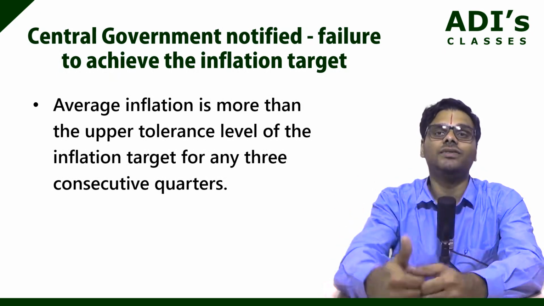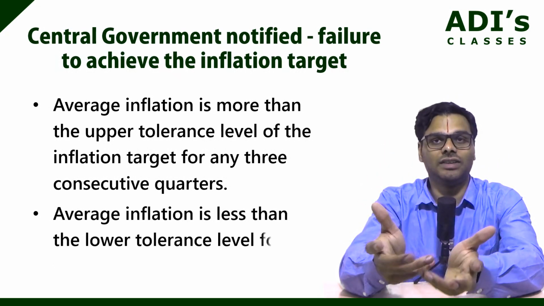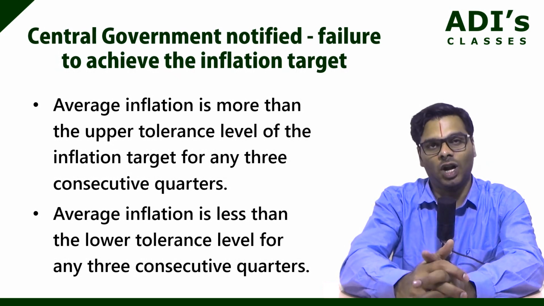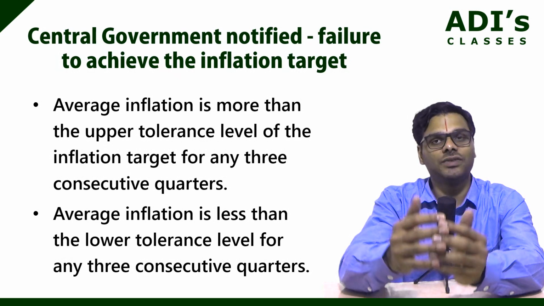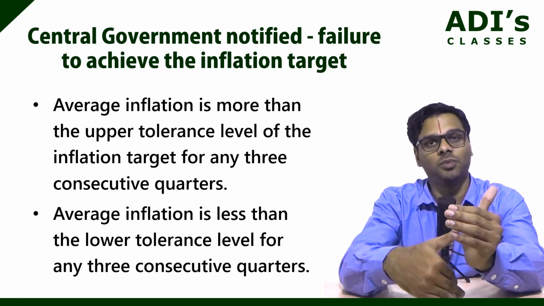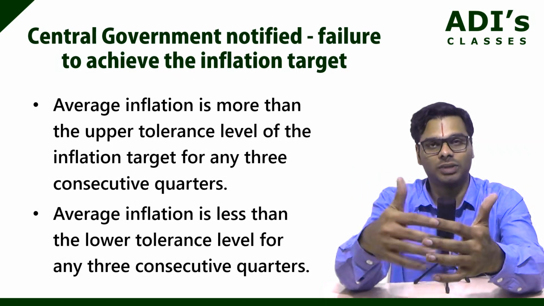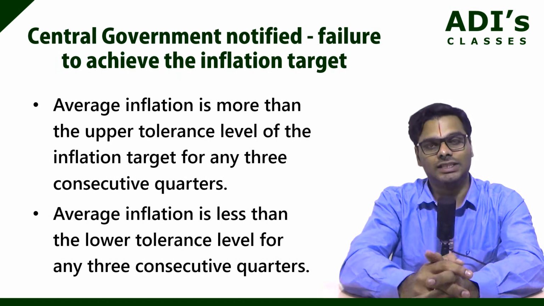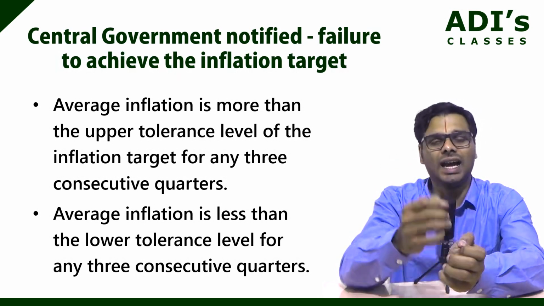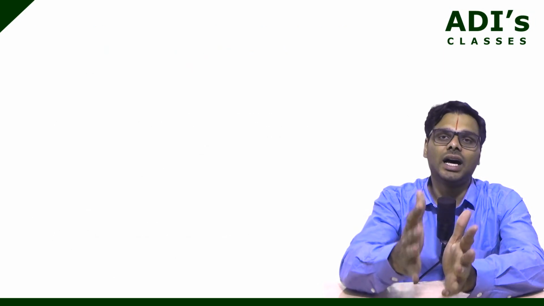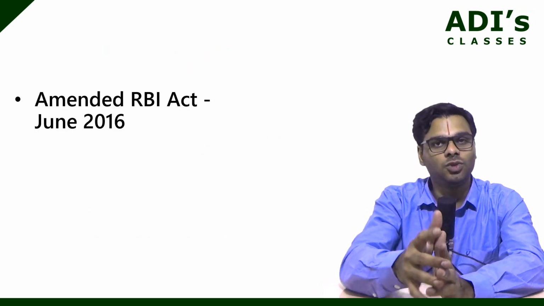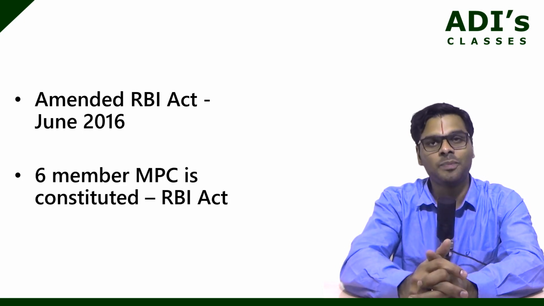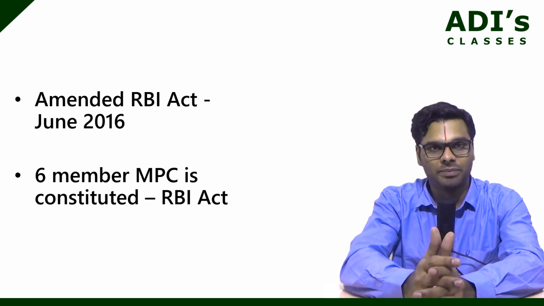Similarly, if the average inflation is lower than the tolerance level for any 3 consecutive quarters, then we say that inflation targeting has not been achieved. So if the average inflation for 9 months is lower than 2%, because it is 4 plus or minus 2%, inflation targeting has not been achieved. Now, the amended RBI Act came into effect in June 2016. A 6-member Monetary Policy Committee is to be constituted under the RBI Act.